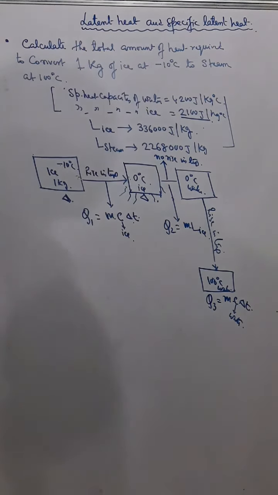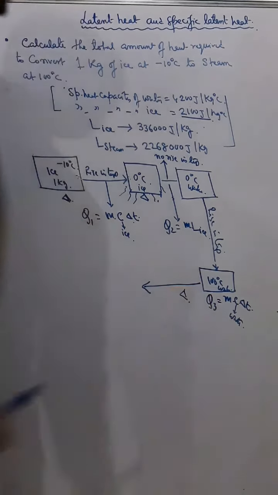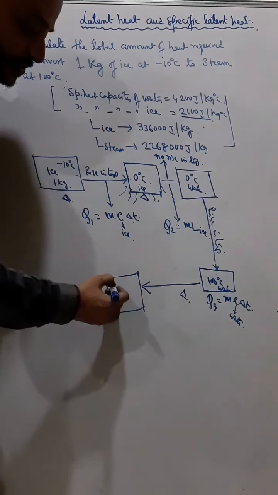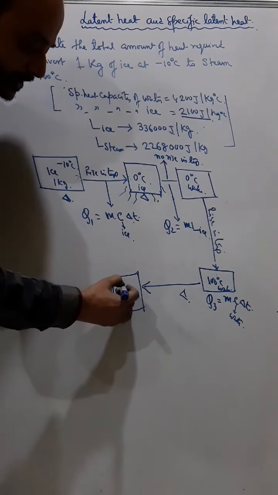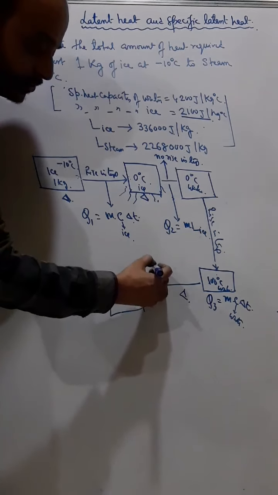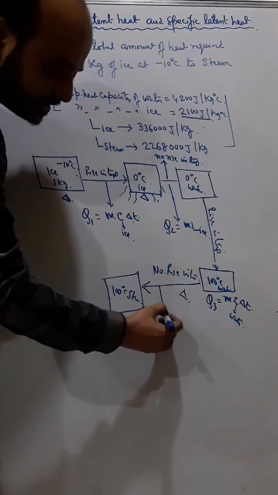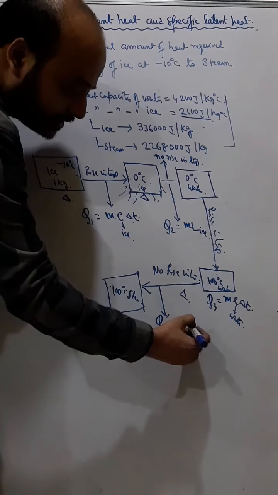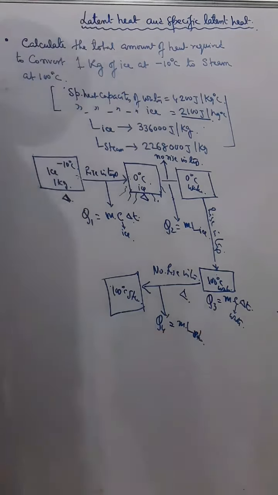And again when I am heating this, now what will happen? This 100 degree Celsius water will change into 100 degree Celsius steam. So again there is no rise in temperature, it is a change of state. And since there is no rise in temperature, now we will get Q4, that is m into again L, and we will take the latent heat of steam here. Understand?